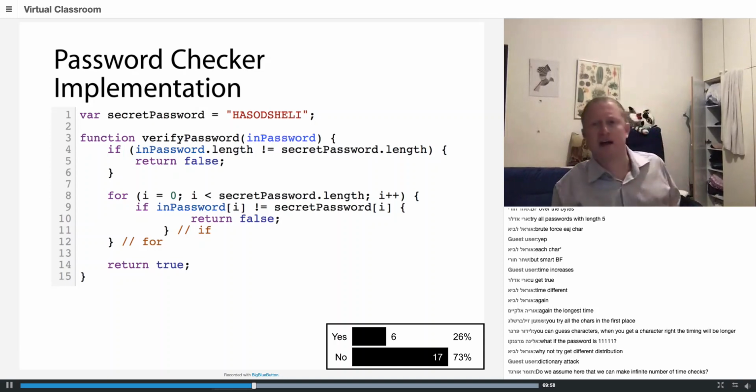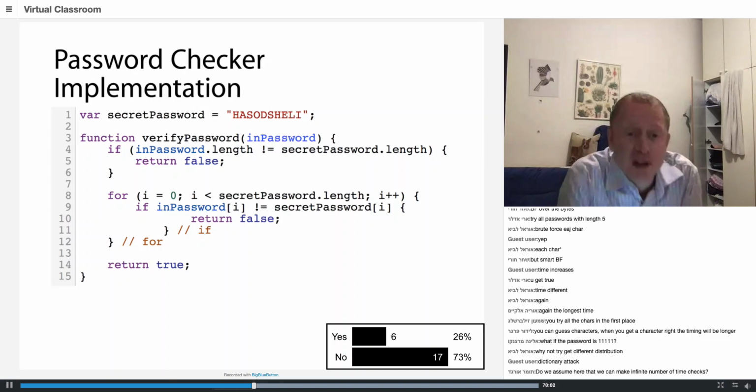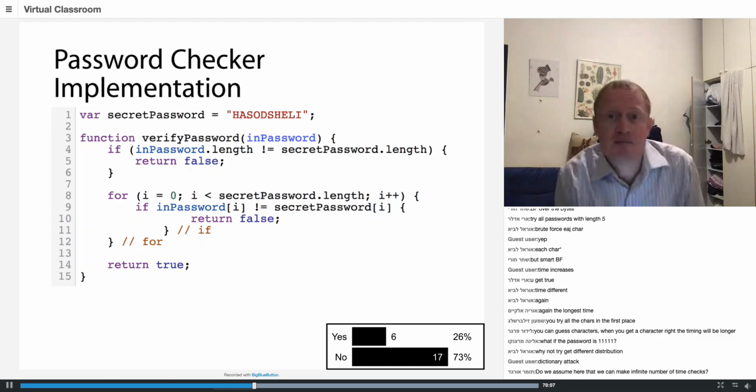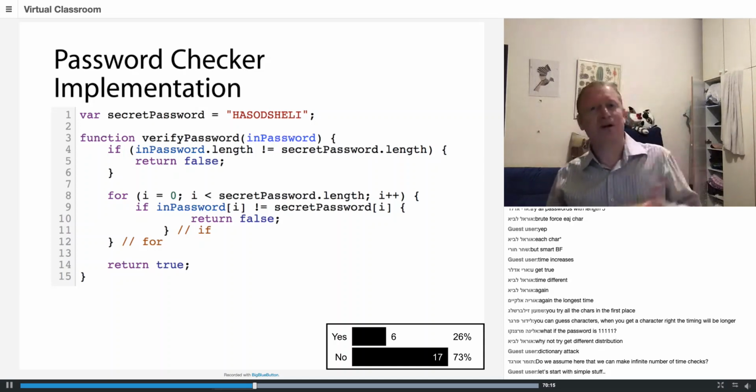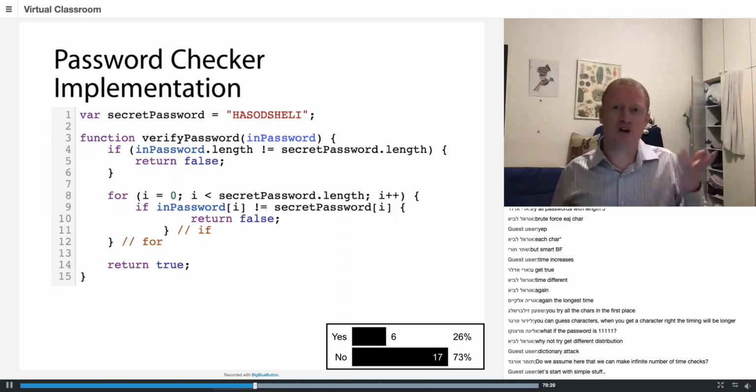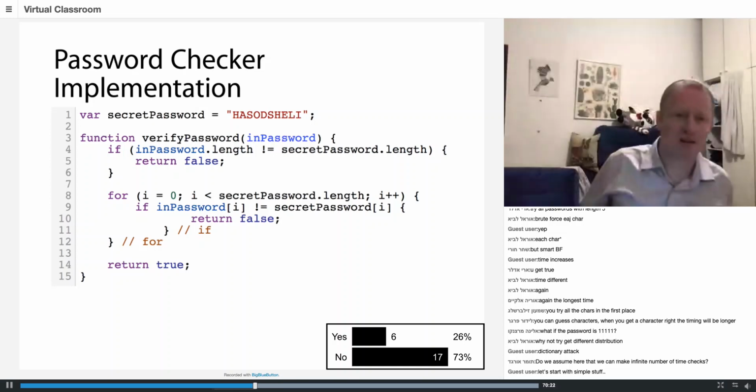Yes, this is in my attacker model. I can assume I can make an unlimited number of queries. Infinite is kind of risky, but unlimited, right? It still takes me time. It still might be impractical or nonsensical if I'm trying to get the elevator to go to my floor very quickly. I don't want to spend an hour doing it, right?